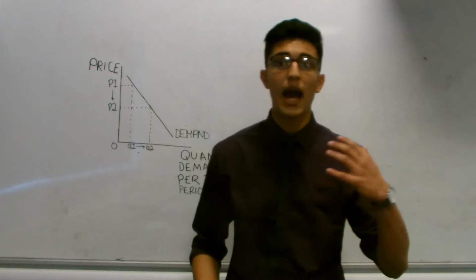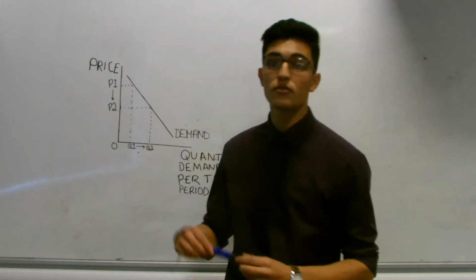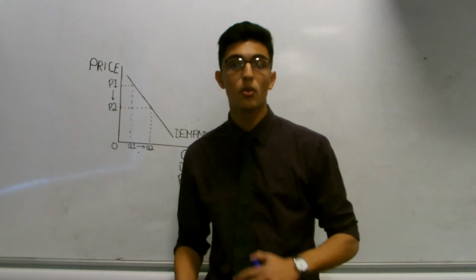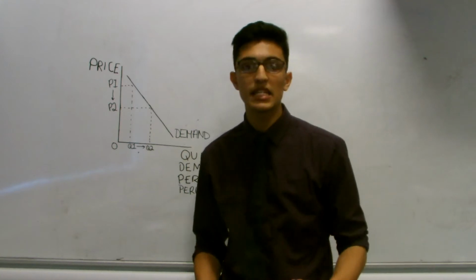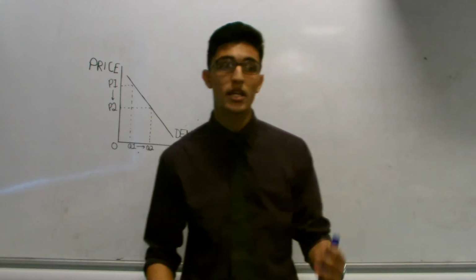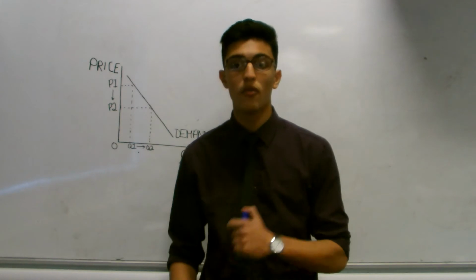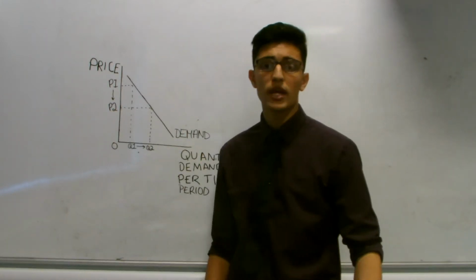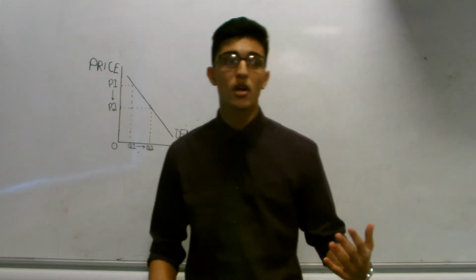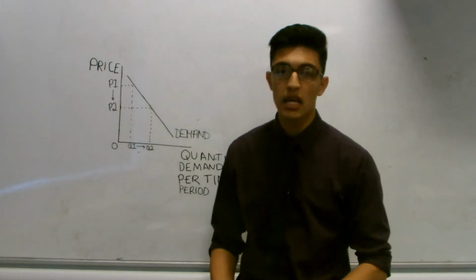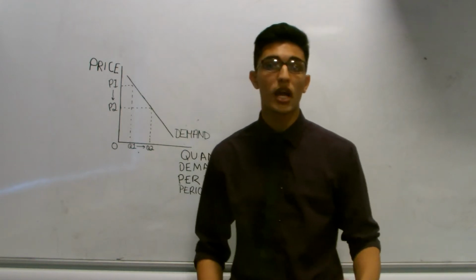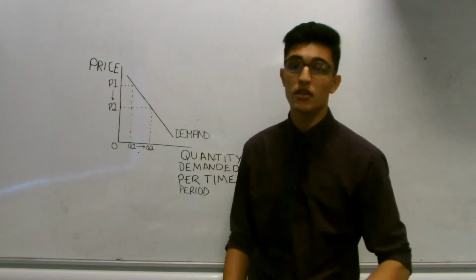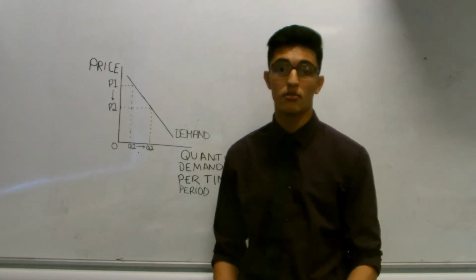When we talk about substitute goods, we mean things like Apple and Samsung. If the price of Apple increases, then the quantity demanded for Samsung will increase. When we talk about complementary goods, we mean things like CDs and CD players. If the price of CD players goes up, then the quantity demanded for CDs will fall. Of course, personal income is an obvious one. If we have less personal income, then we can demand less. Taste and preference is another thing. If I don't like something, I'm not going to buy it, so there'll be less demand. And population size. If there's a bigger population, then there'll be a bigger impact on the market.